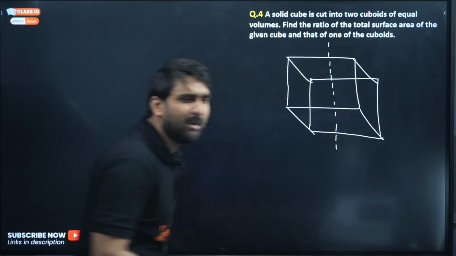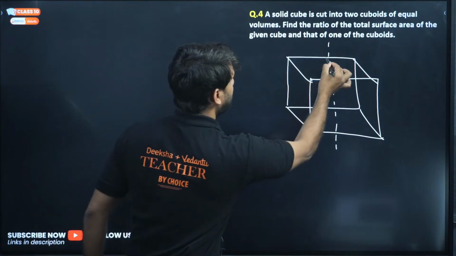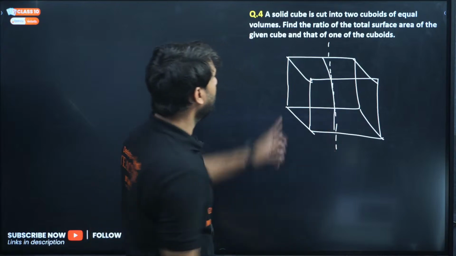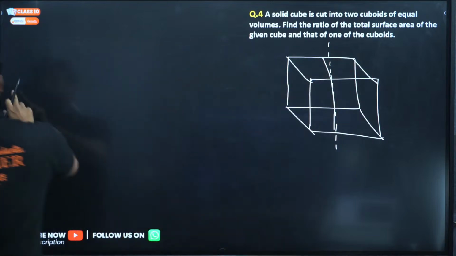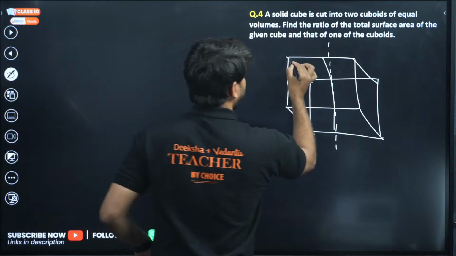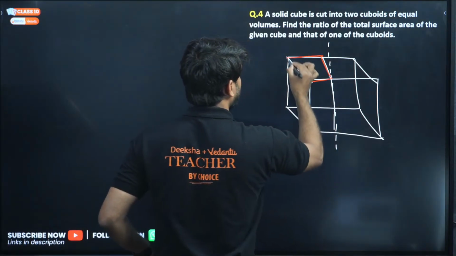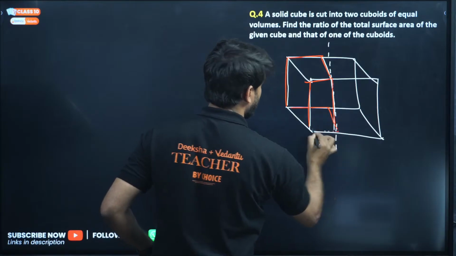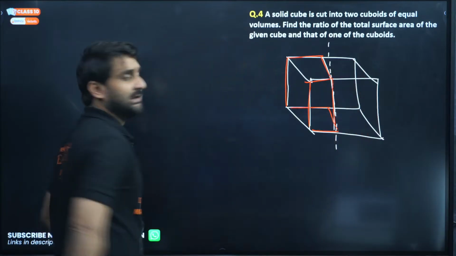So look, my dear champion, one cuboid is here, this cuboid, and one cuboid, let me show you with red color. So this is a cuboid here, and another cuboid is of white color.